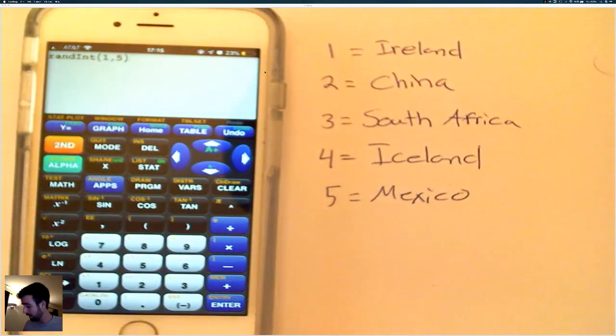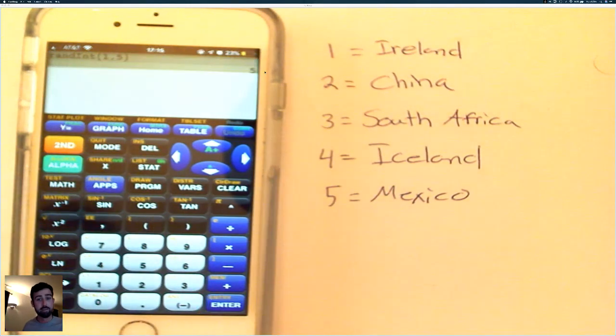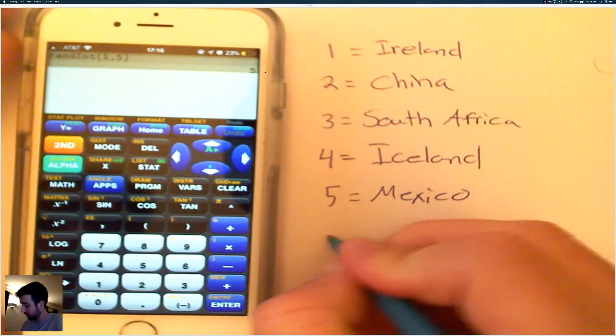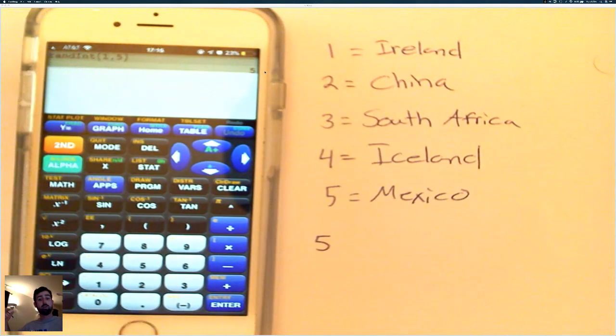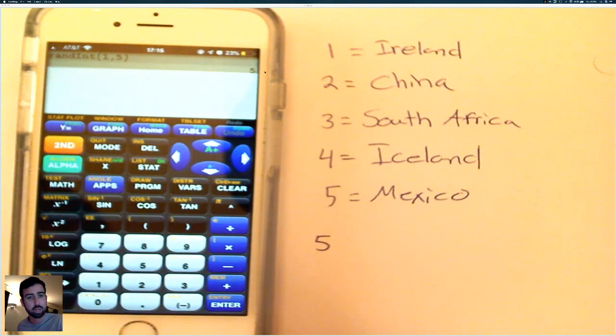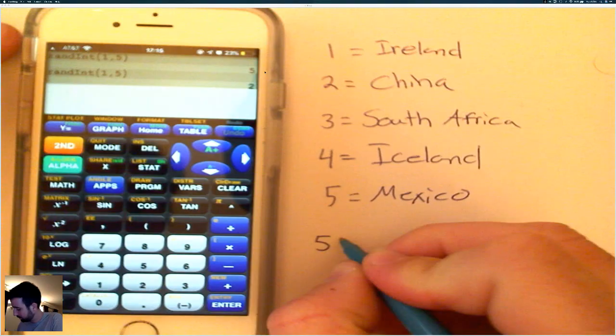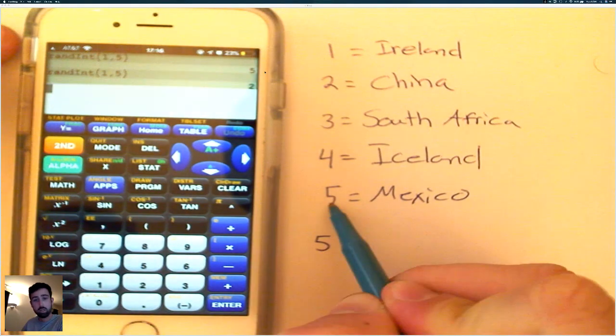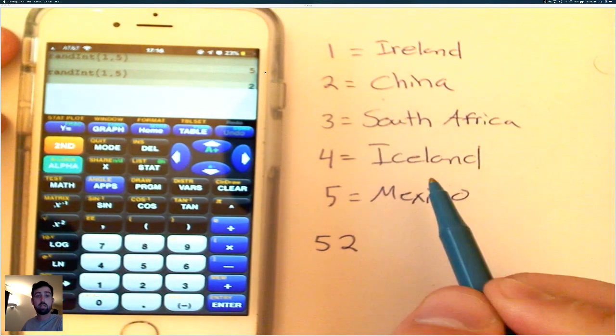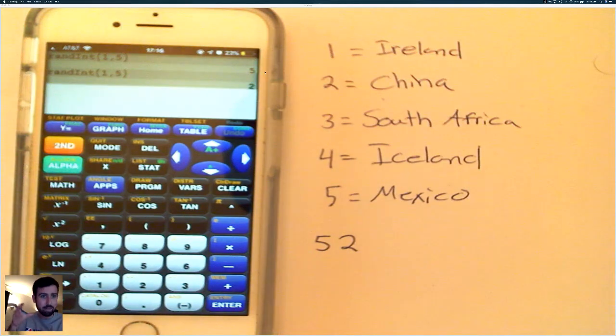So now I'm going to hit enter, and I got 5, so I chose Mexico. I'm going to do it again. Remember, each deck is equally likely, so what I got the last time isn't going to influence what I get the next time. I got 2. So now I have Mexico and China, and there are 3 left. I'm going to hit enter again because as I buy another book, I'm equally likely to have Ireland, China, South Africa, Iceland, or Mexico in that deck of cards. So I don't want to adjust anything.